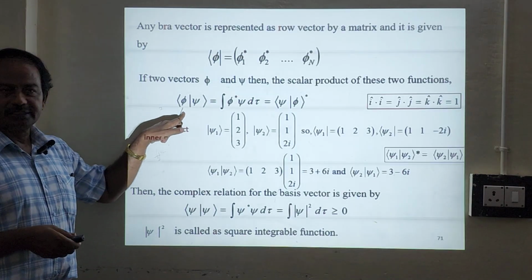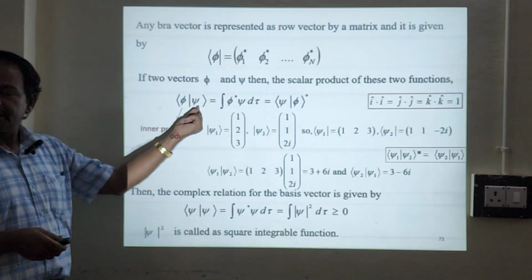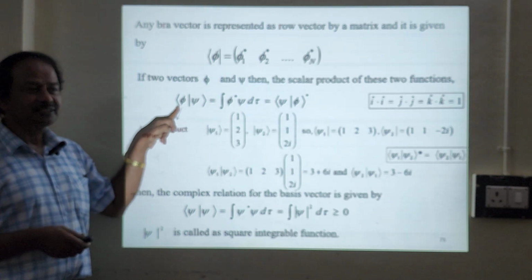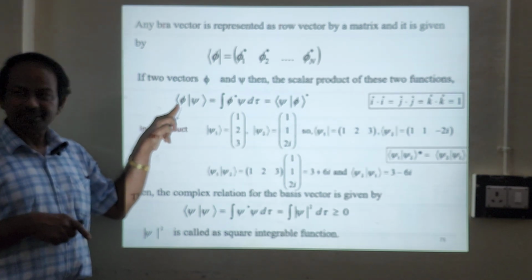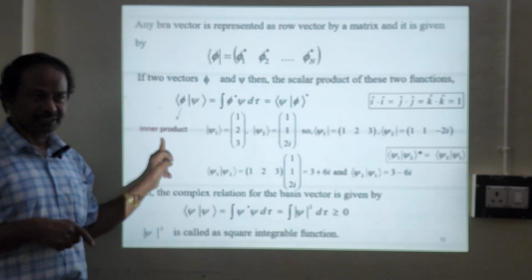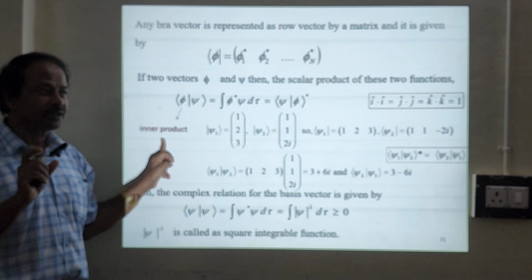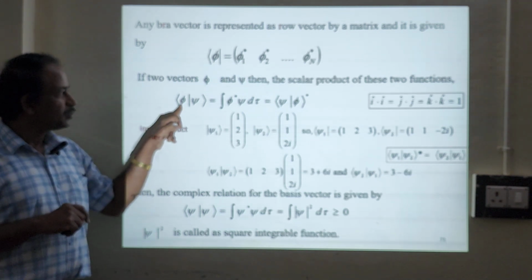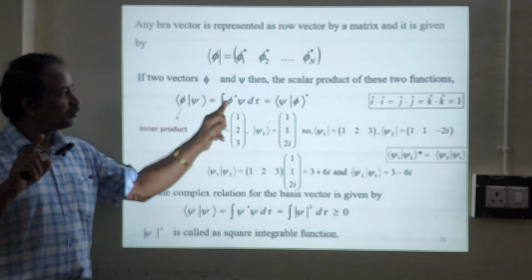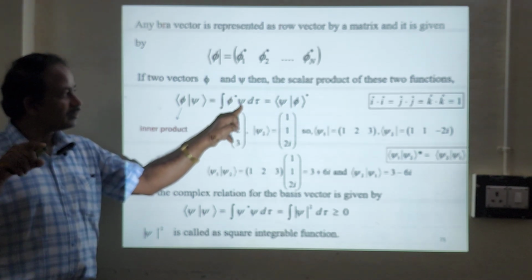Suppose we take this ket and bra. So we have ket psi sandwiched with bra phi. Okay, this is bra phi, this is ket psi. What we call this is the inner product. This is nothing but an overlapping; sometimes we call the inner product the overlap. So this bra will always be associated with a complex conjugate, correct? So we can write this in terms of wave mechanics as the integral of phi star psi d tau.